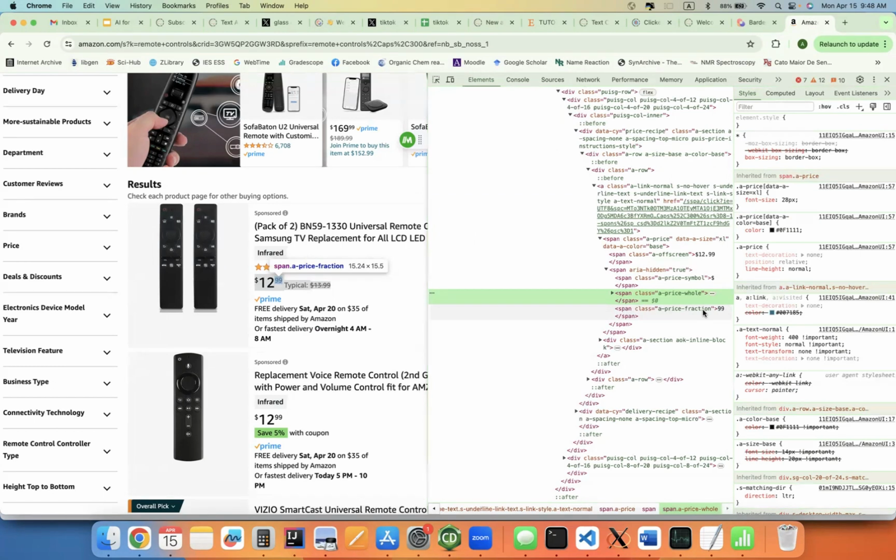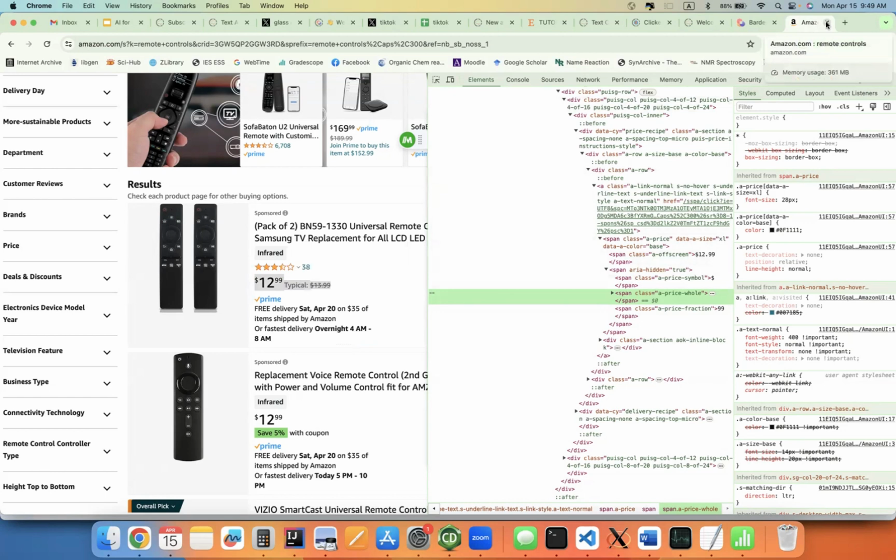So if we wanted to get the price, we would have to scrape for all spans with a class of A price whole, and then all spans with a class of A price fraction, and then put them together, which is pretty tedious. Luckily, in this case, the Amazon designers have anticipated that, and there's this invisible off-screen span with the entire price contained in it.